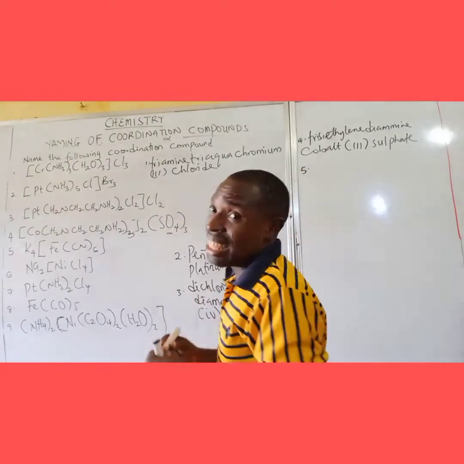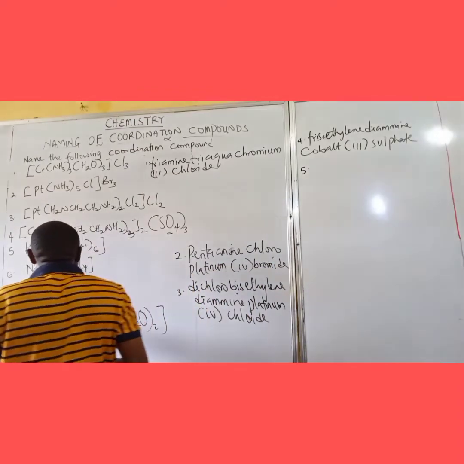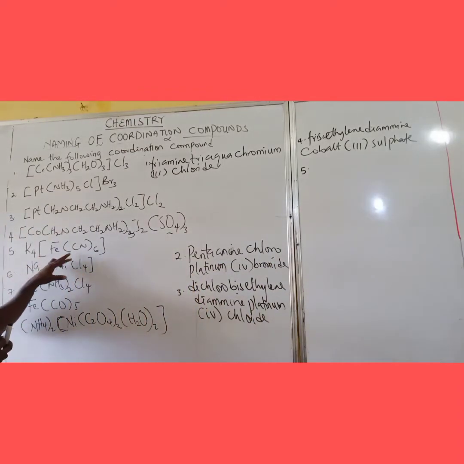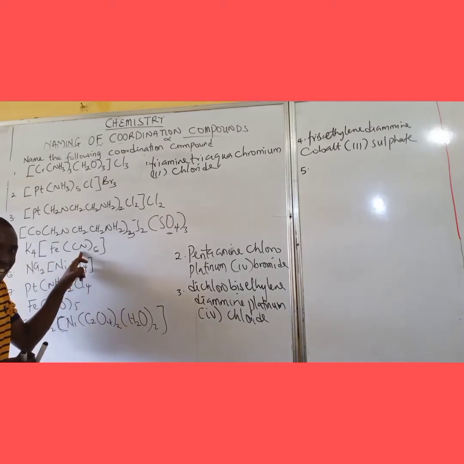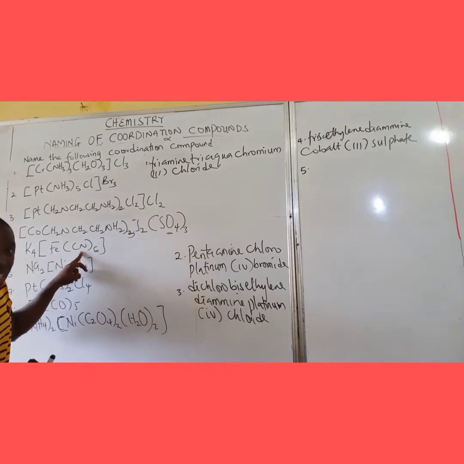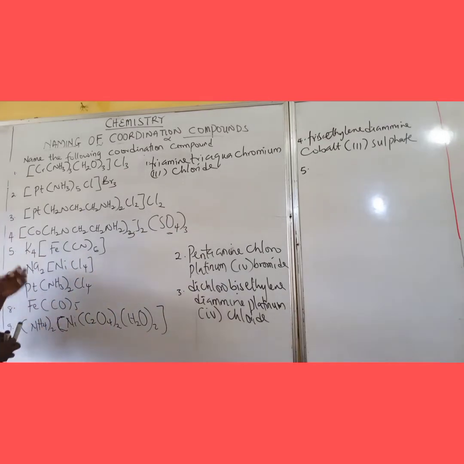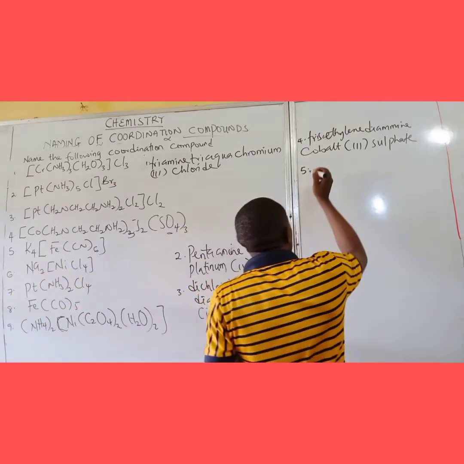Now, number 5 is not quite different. In this case I'm having a positive ion with a negative complex, so you must name the positive first. The positive becomes potassium.